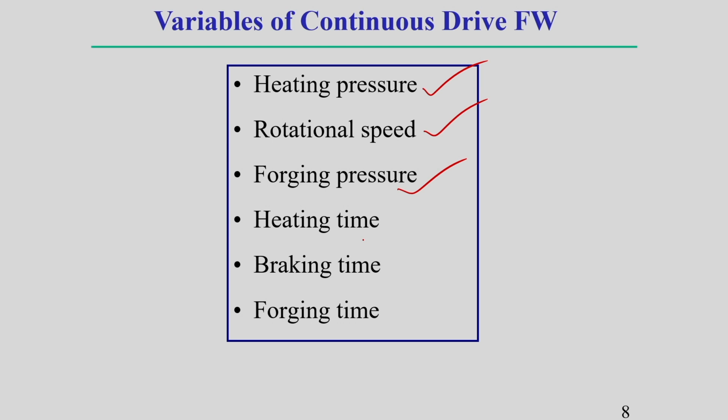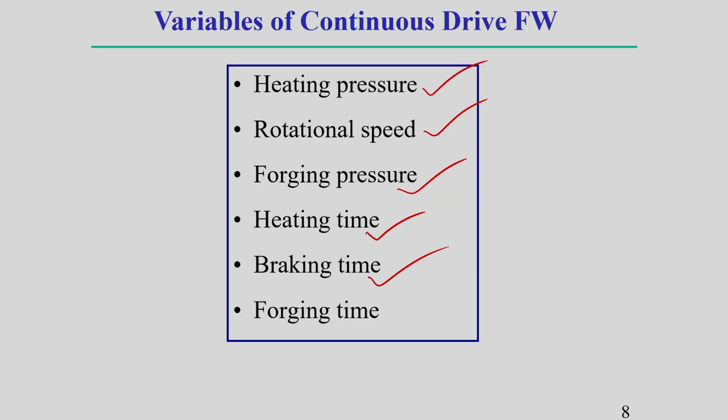Another is how much time we should apply for completion of welding, also an important parameter. Then braking time, when we should apply the brake. Another is forging time, which means how much time is required during the forge operation, after forging to the end of the welding process. Every parameter has a significant effect on the final welding quality. Okay, a little idea I am giving here.